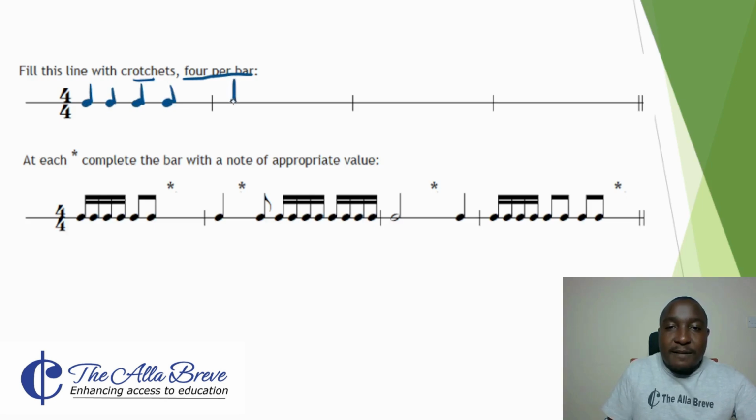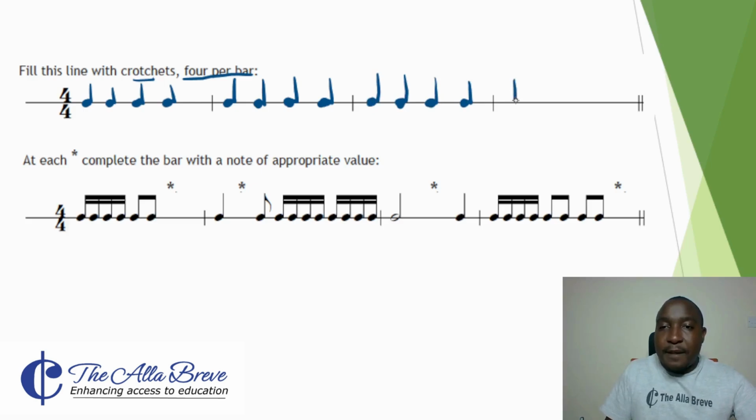Also here, first crochet, second crochet, third crochet, and fourth crochet. Here also we do the same. First crochet, second crochet, third crochet, and fourth crochet. Here we have first crochet, second crochet, third crochet, and here we have fourth crochet. We have restricted ourselves to crochets because the question requires us to fill using crochets.